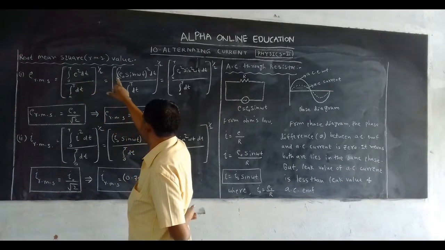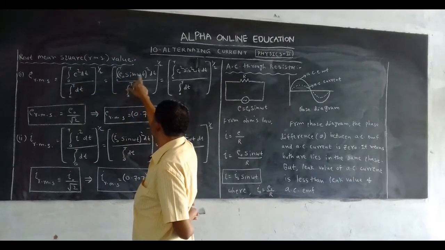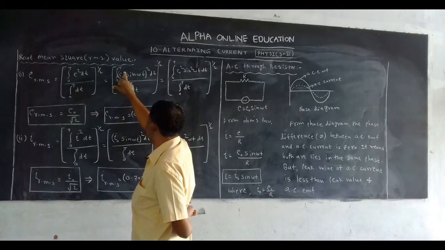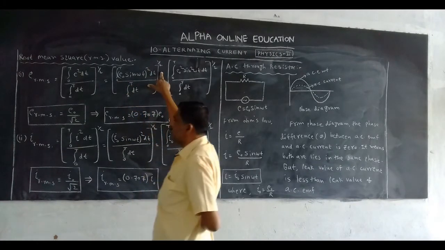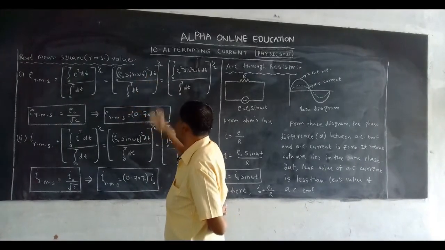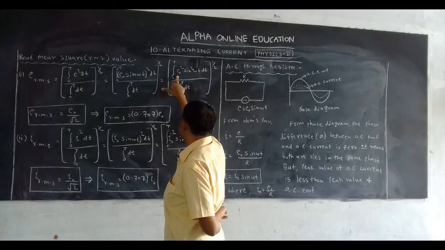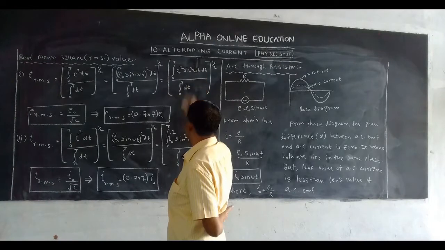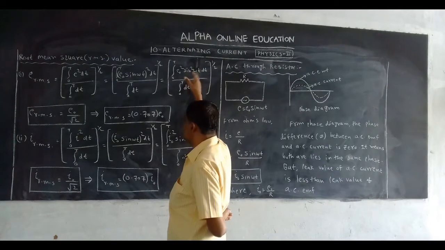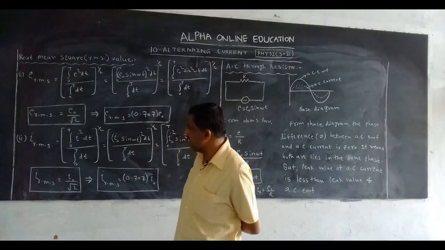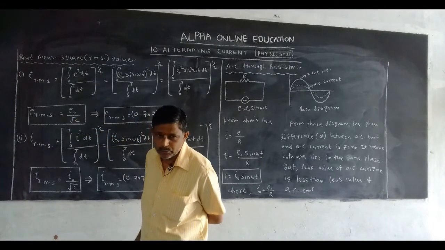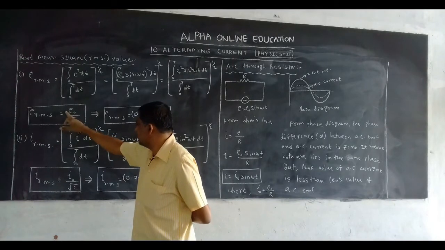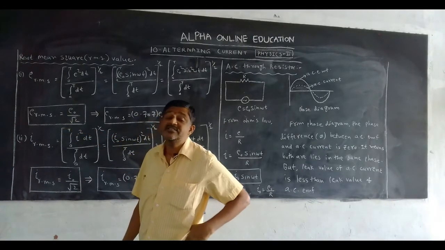We know the value of E is E naught sin omega t. So integral E square dt with limits 0 to T, by integral dt 0 to T, whole power half. Otherwise you can take the root: open the bracket, E0 square sin square omega t dt by integral 0 to T dt, whole power half. If we simplify, we get E RMS equal to E naught by root 2. It means E RMS is 1 by root 2 times of its peak value.